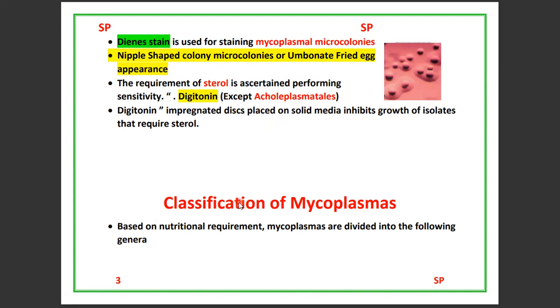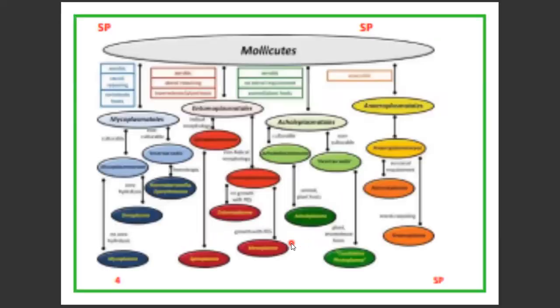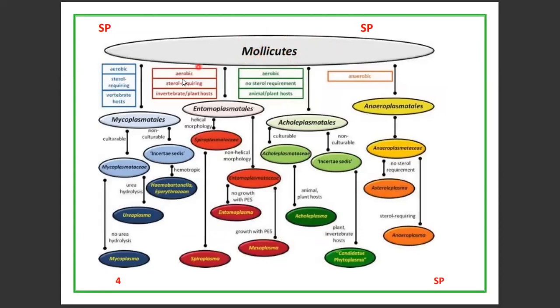Now the classification of mycoplasmas. Based on nutritional requirement, mycoplasmas are divided into orders: Mycoplasmatales, Entomoplasmatales, Acholeplasmatales, and Anaeroplasmatales. Mycoplasmatales are aerobic, strongly require sterols for growth, and mainly attack vertebrates or hosts. Entomoplasmatales are aerobic, require sterols, and attack invertebrates and plant hosts. Acholeplasmatales are purely aerobic, but sterols are not required.